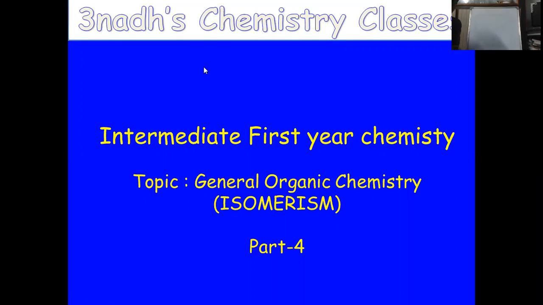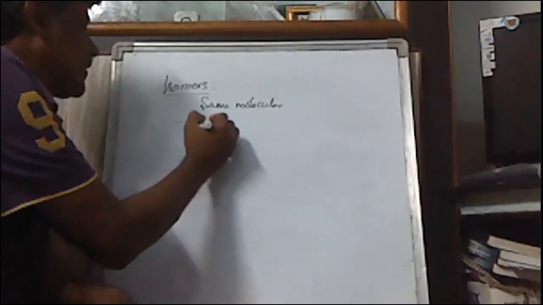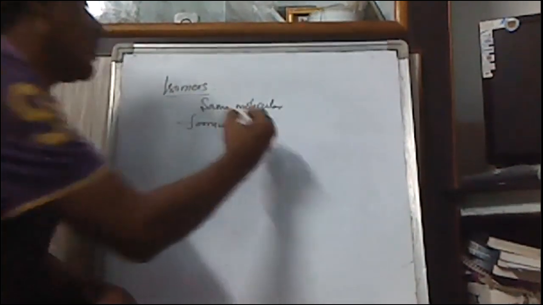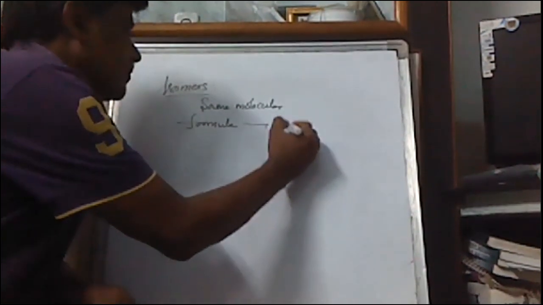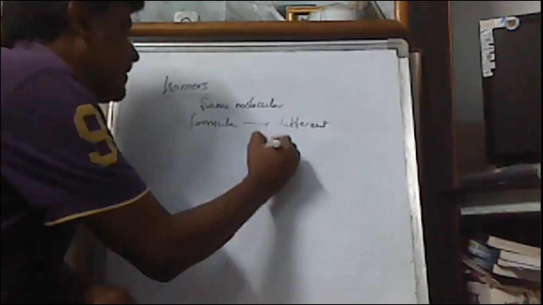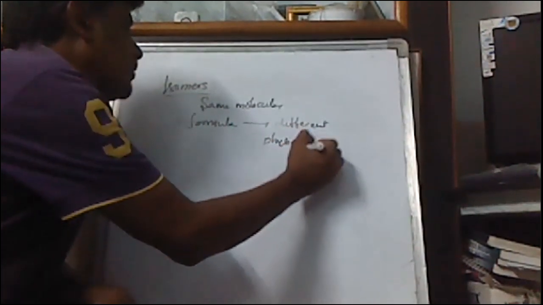What is isomerism? Before going into the details of this content, we need to know what isomerism is. What are isomers? Isomers means the compounds having the same molecular formula but exhibiting different physical and chemical properties. Compounds having the same molecular formula but different physical and chemical properties are called isomers.